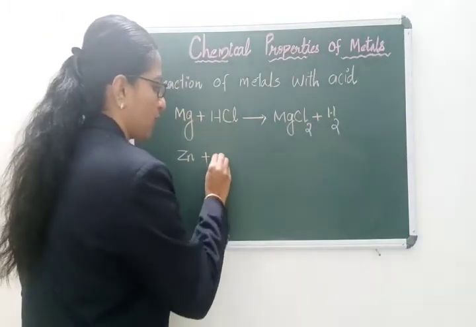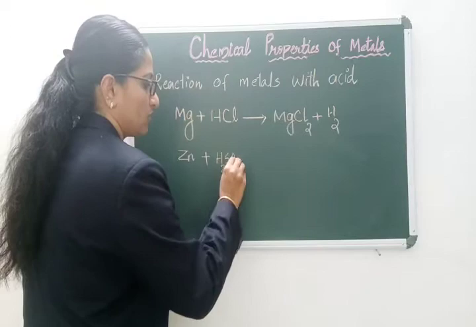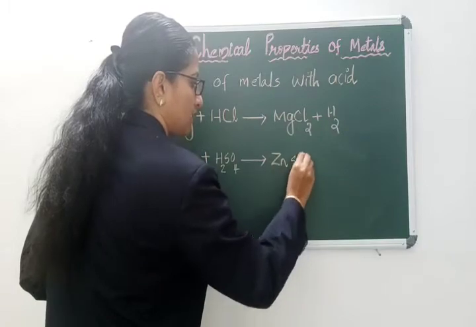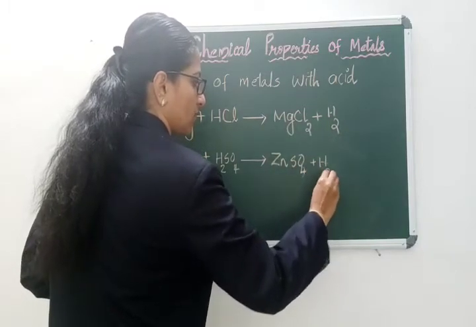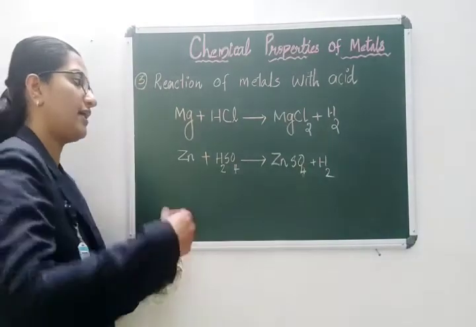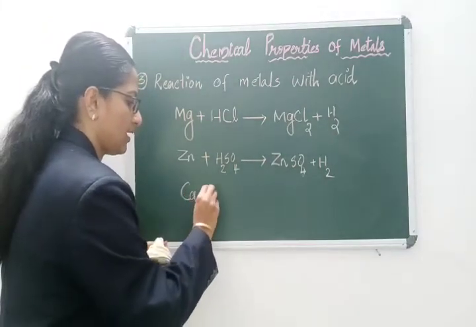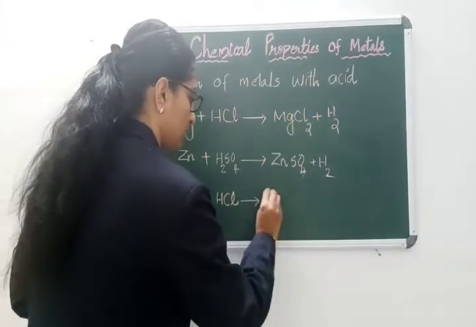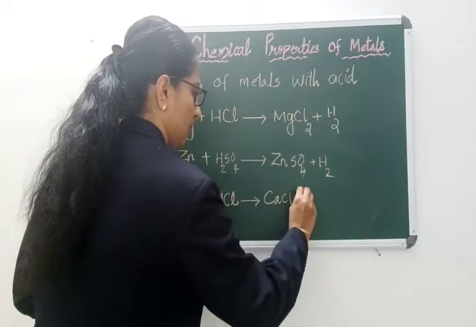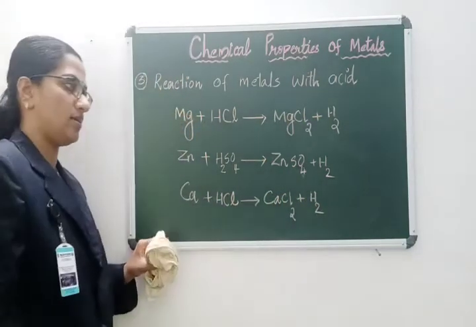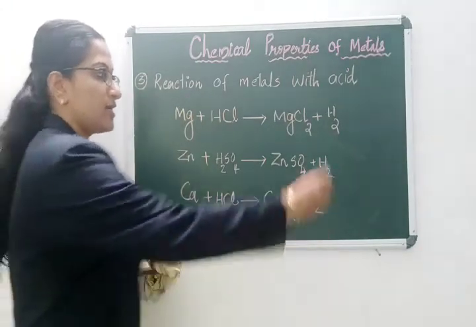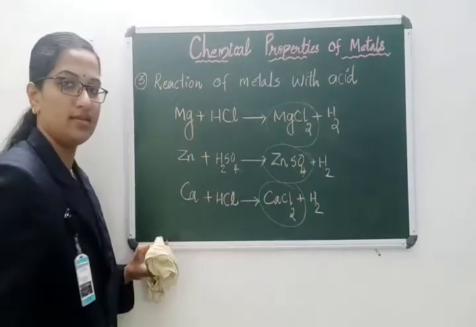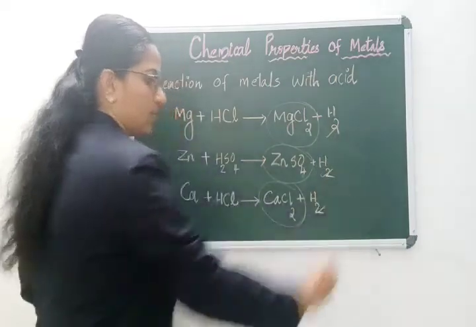Or if you take zinc and allow it to react with sulfuric acid, H2SO4, you will get zinc sulfate plus hydrogen gas. If you take another metal like calcium and allow it to react with hydrochloric acid, you will get calcium chloride plus hydrogen. Look here: you can see the corresponding metal salt, and what is common? Hydrogen gas is common.